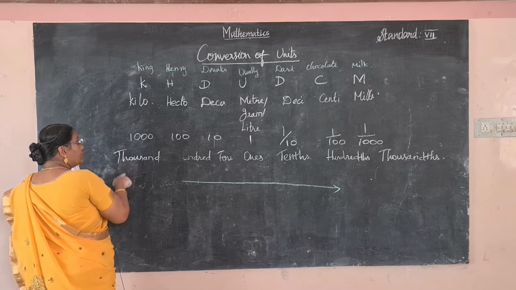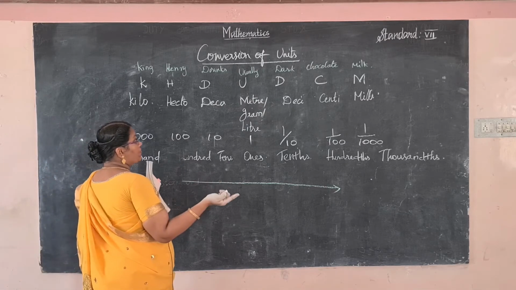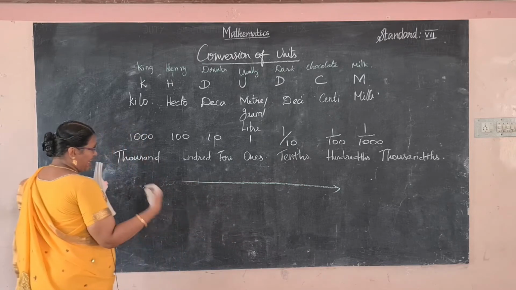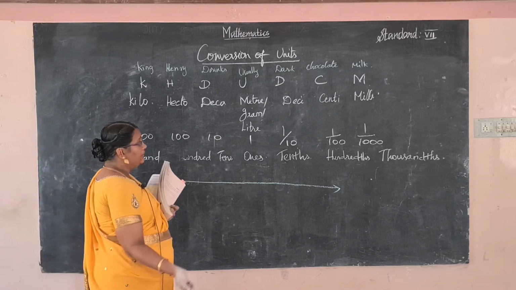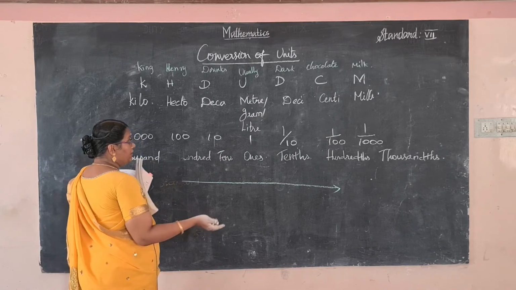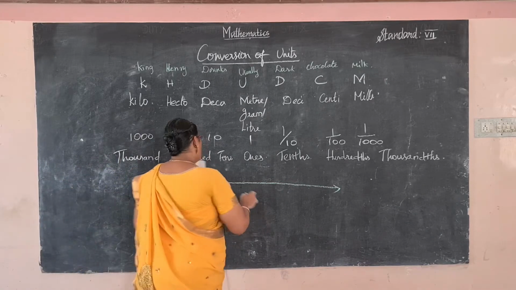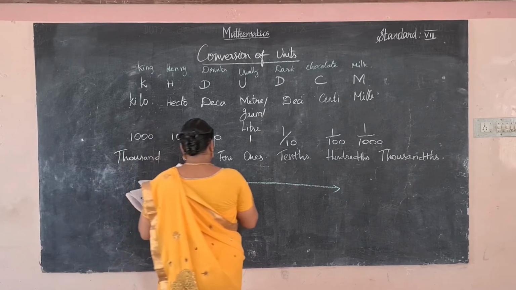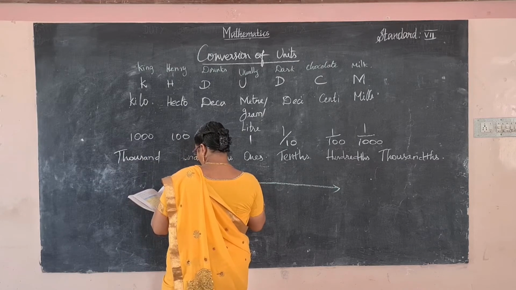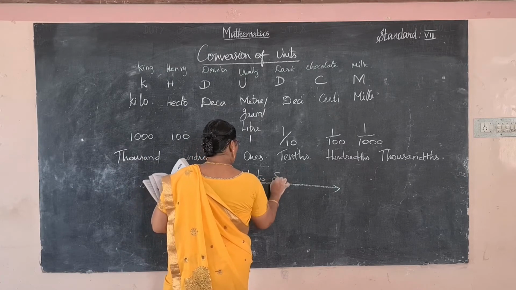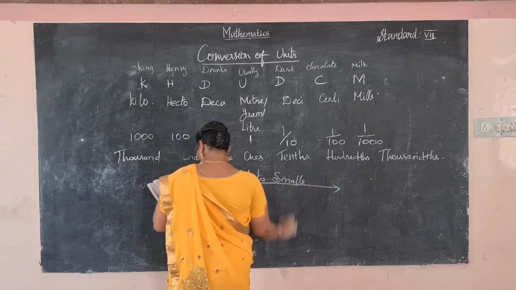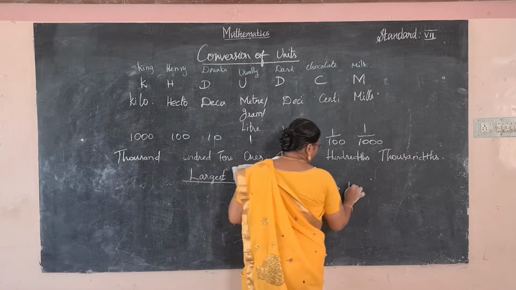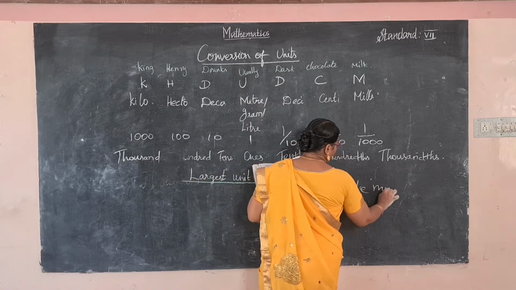From the largest value we convert to the smallest value, for example centimeter, gram, liter, milliliter. So from the larger unit to the smaller unit we multiply.